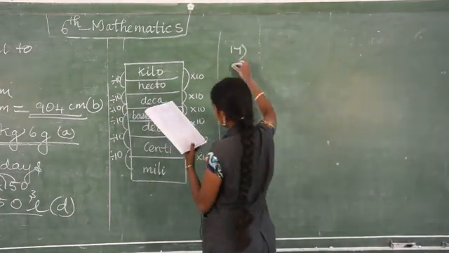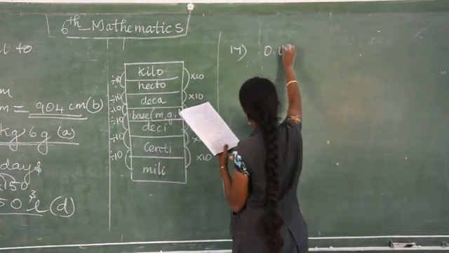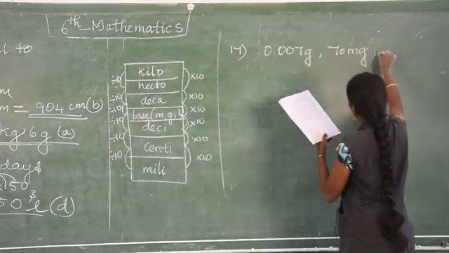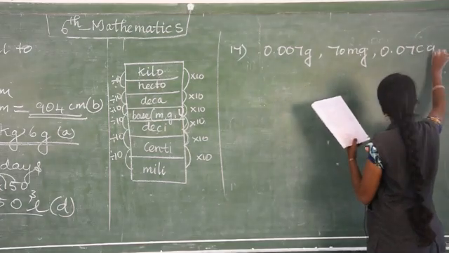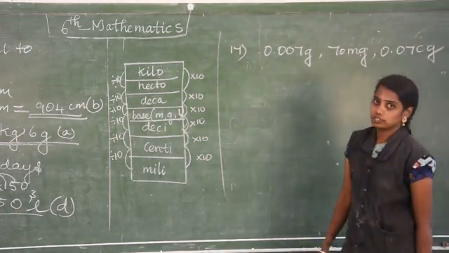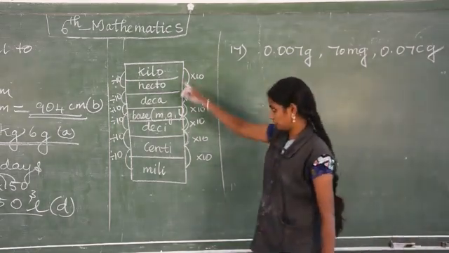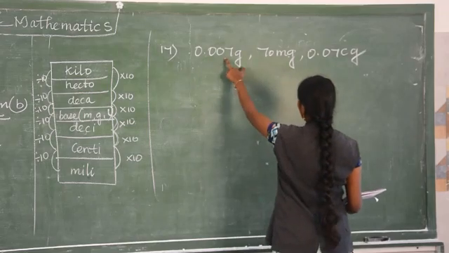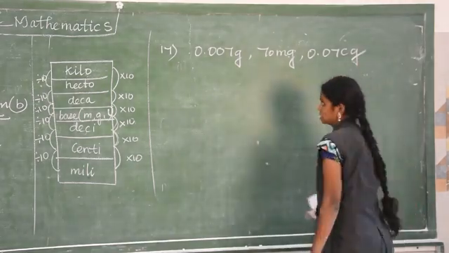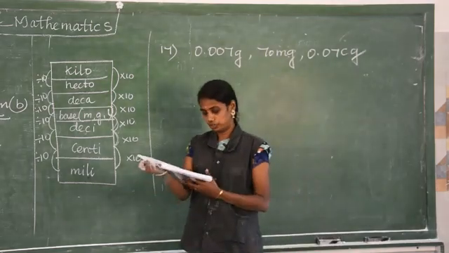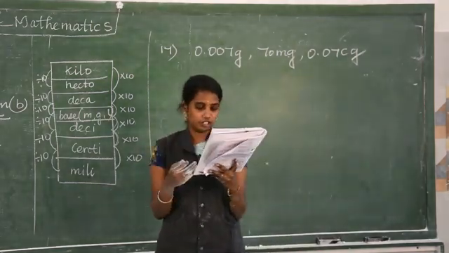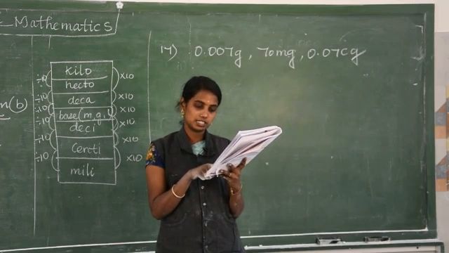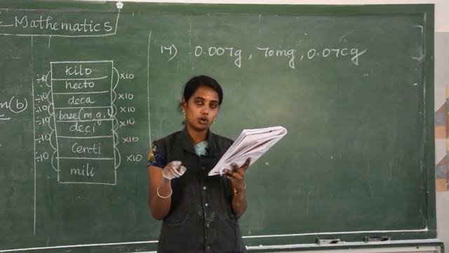Next question number 17. Which is greatest? 0.007 gram, 70 milligram, 0.07 centigram. So which is the greatest one we are going to find out. From this even you can find out, but here it is given with the decimal point. So convert to the common units. Listen: 0.07 centigram, 0.007 gram, 70 milligram, and it is given that all are equal.